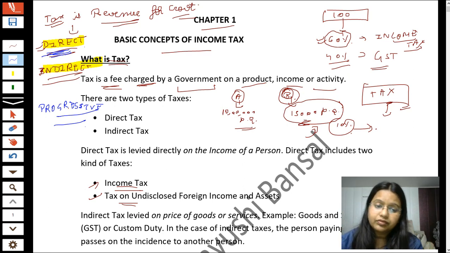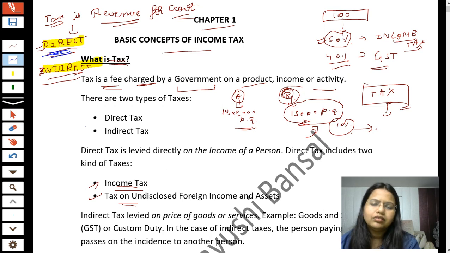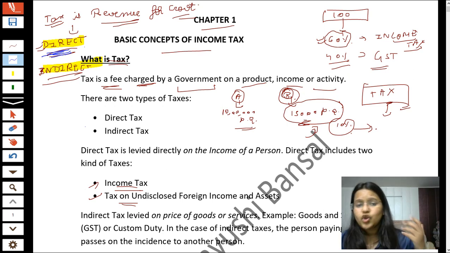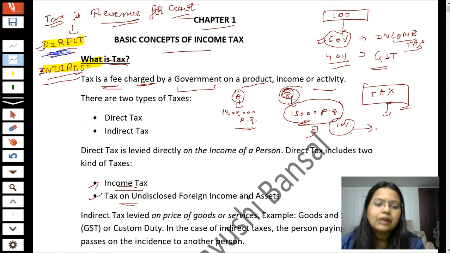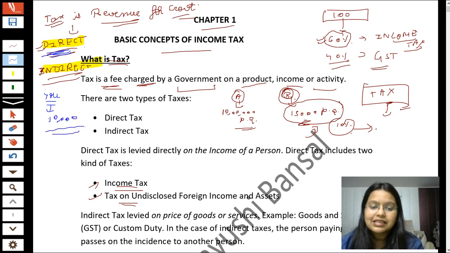Okay. Now the next question comes about indirect taxes: what is GST, what are indirect taxes? So let's take an example. I think you all have your mobile, your cell phone. Suppose you go to the market and purchase a cell phone of price rupees 10,000.